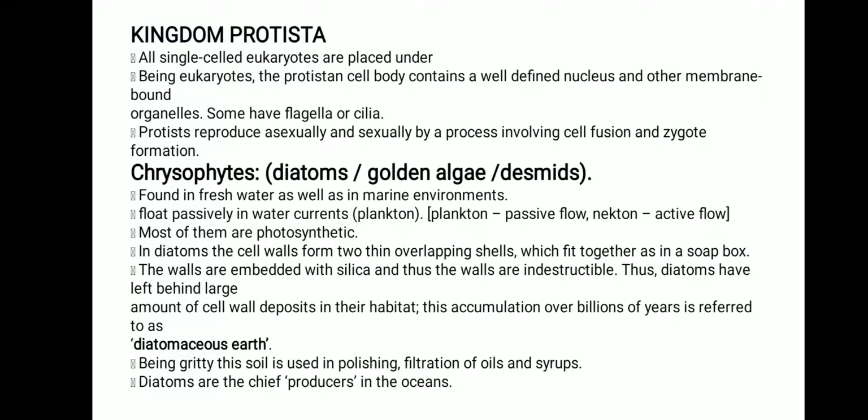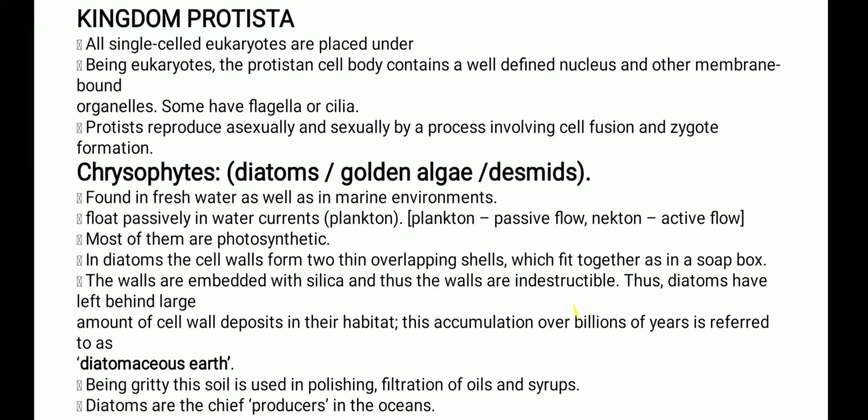The question arises: what are flagella? What are cilia? Actually, these are the locomotory organs which are required for locomotion, for movement. Then next, Protista reproduce asexually, and sexually by a process involving cell fusion and zygote formation.